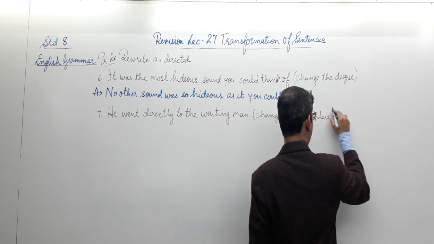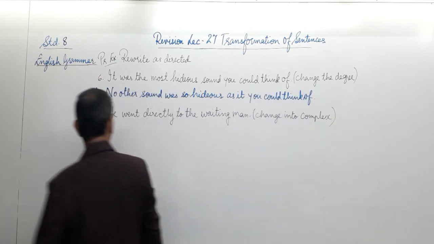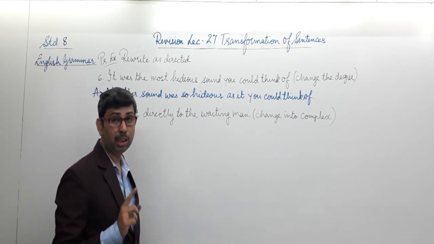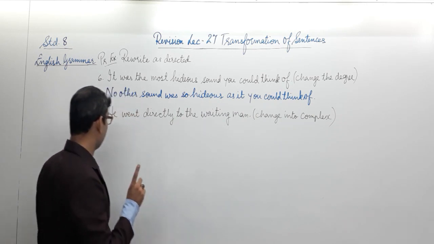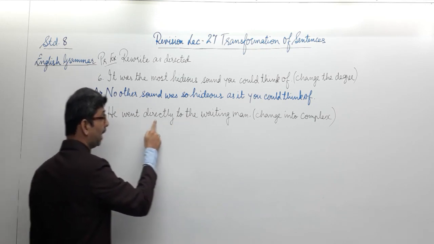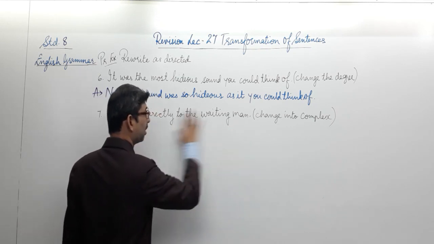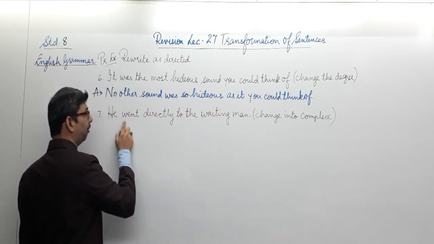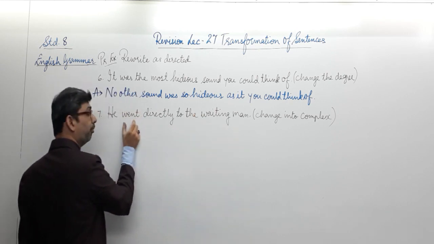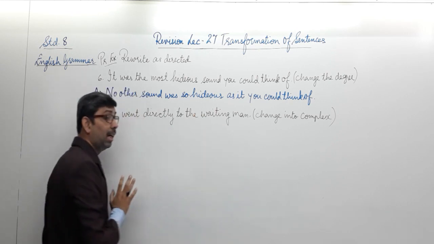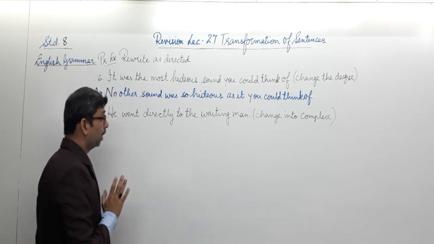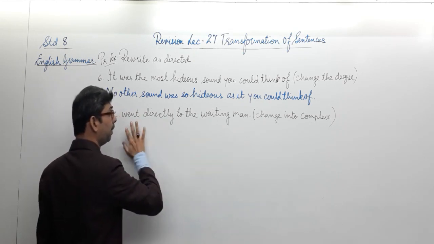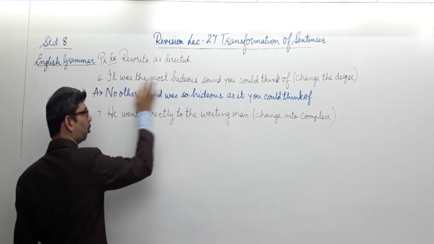Usually we understand about the complex sentence. When you have a sentence in the simple form, it has got one subject, one predicate along with the verb. It has an independent clause. Here you can see he went directly to the waiting man. It is a simple sentence. It has got the subject he followed by the predicate part, went directly to the waiting man, which contains the verb went. The whole thing is just the predicate, so we have just one full clause over here.